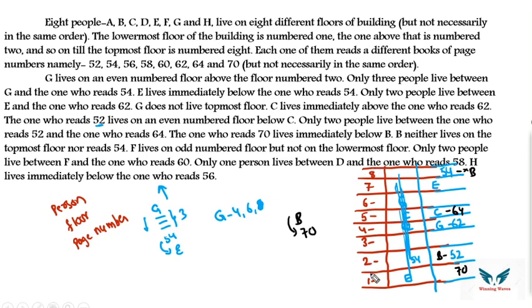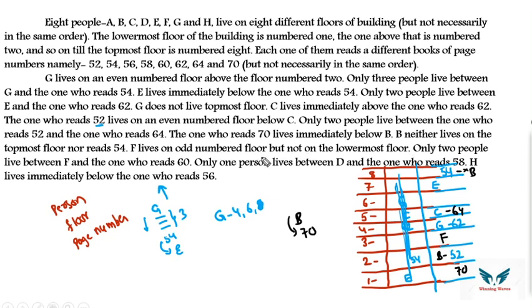Then F lives on an odd number floor but not on the lowermost floor. So we know what the odd numbers are: 1, 3, 5, 7. F does not live on the lowermost floor, that means F cannot be on the 1st floor. So F can be on the 3rd floor. 5th there is no chance, 7th there is no chance. Why? Because they are already occupied. So F you can put in floor number 3.